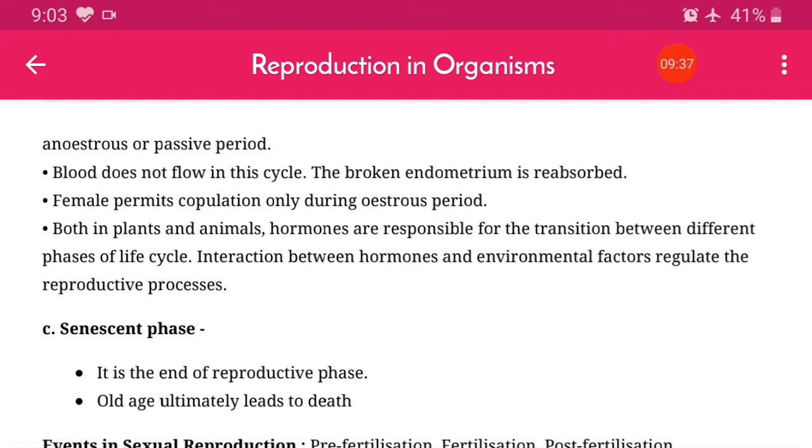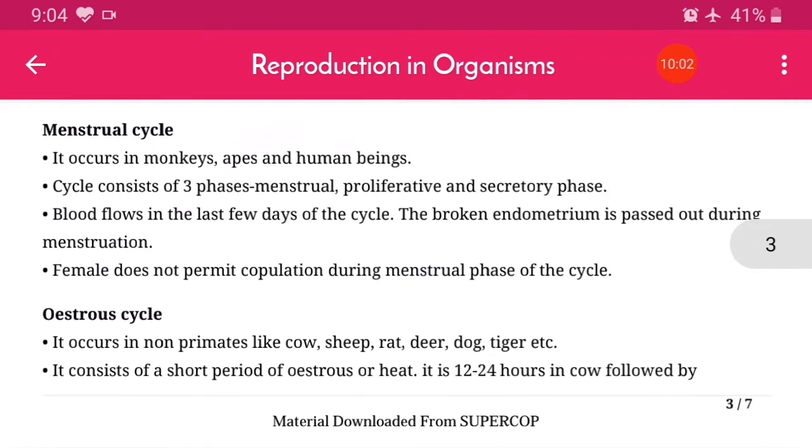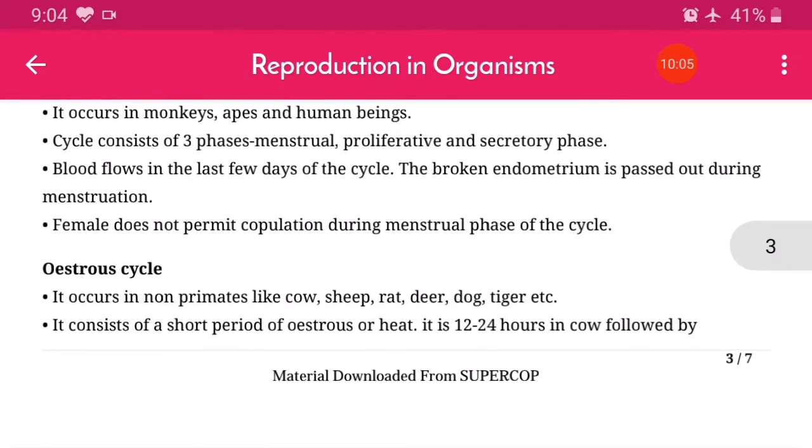Both in plants and animals, hormones are responsible for the transition between different phases of life, and the interaction between hormones and environmental factors regulates the reproductive phases. So here hormone regulation and environmental factors play an important role in regulating the reproductive processes. So these are the two cycles, menstrual cycle and estrous cycle.